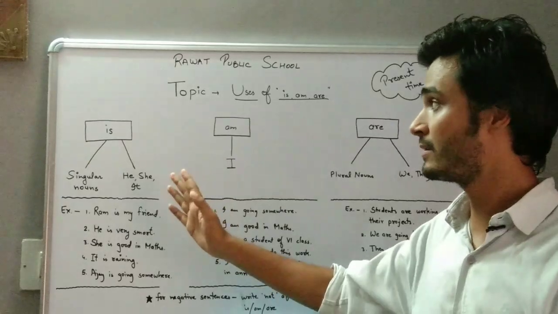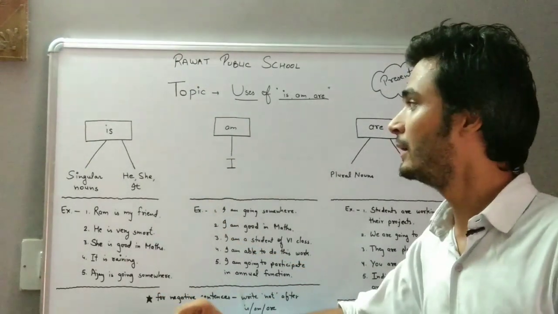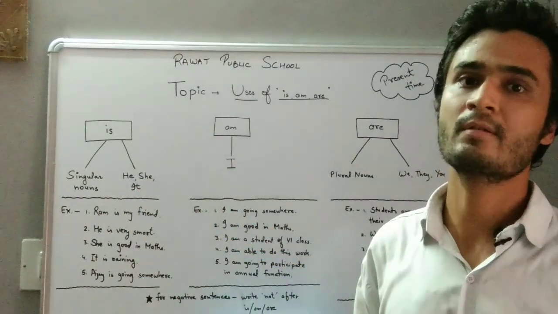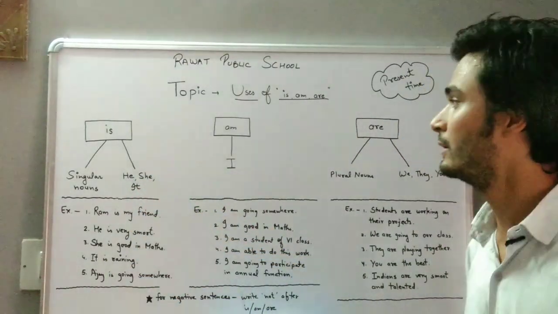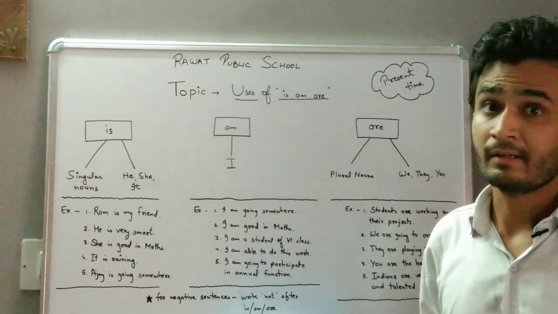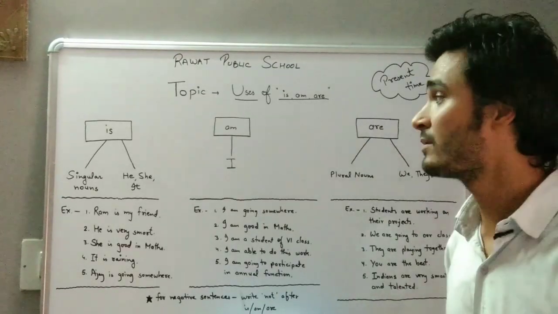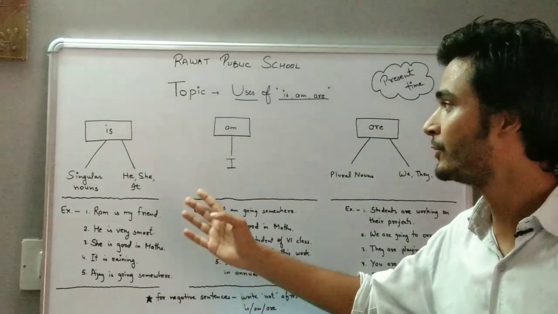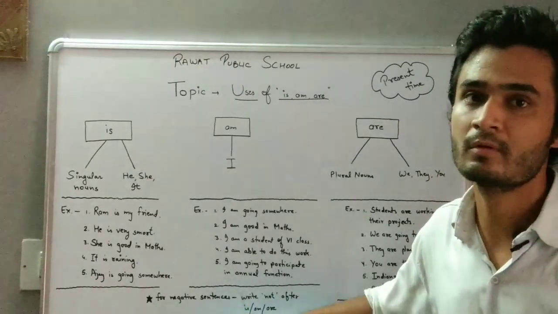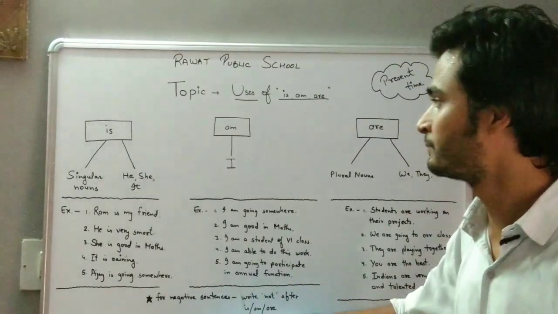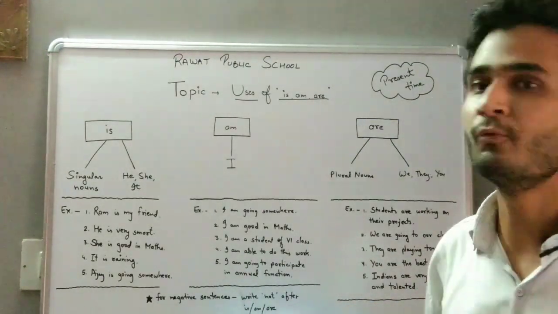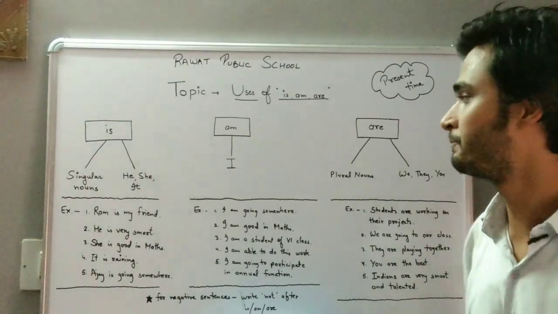अब हमें is use करना है तो उसका रूल क्या है? If the subject is a singular noun, अगर हमारा subject singular noun है, then we can use the word is. And if we talk about pronouns, pronoun words like he, she, it, they all related to singular form of subject. So with the help of the examples, we will try to understand how we use this little word.